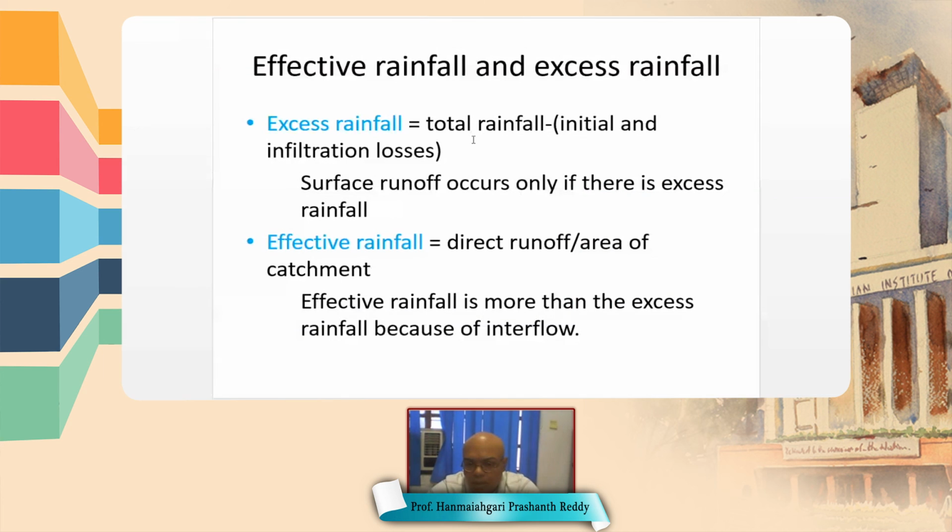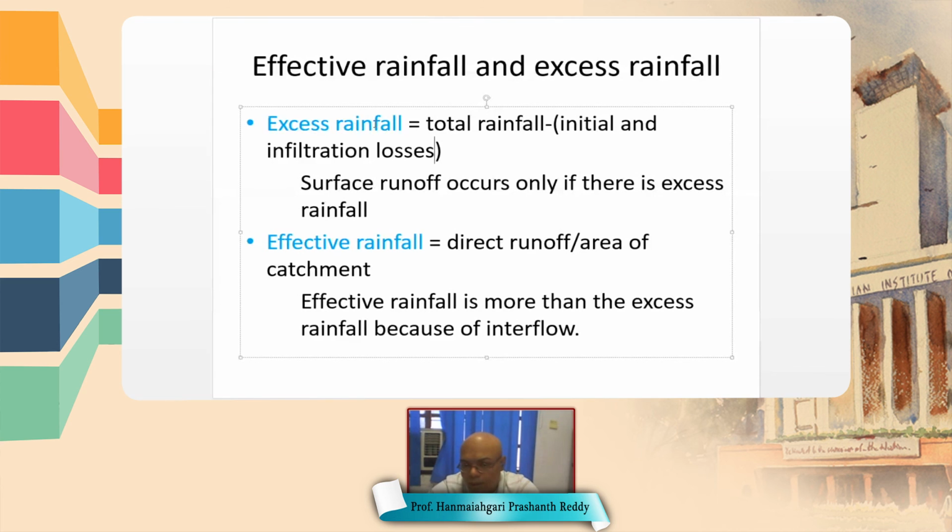So this rainfall can be classified as effective rainfall and excess rainfall, because the difference between effective rainfall and excess rainfall is very small. So excess rainfall is calculated as total rainfall minus initial and infiltration losses. Okay.